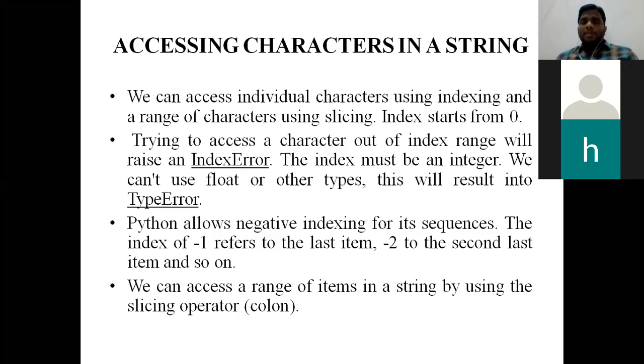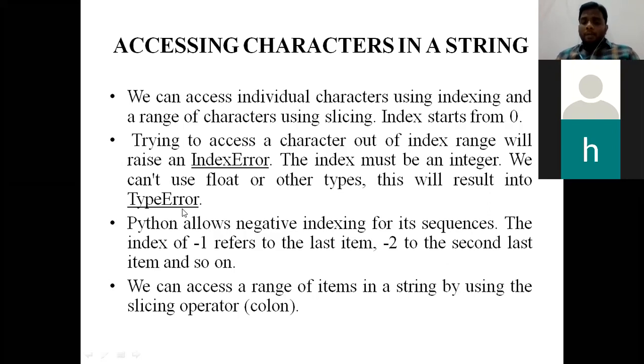Suppose there is a string called hello. For H the index value is 0, for E the index value is 1, and so on. For O the index value is 4, right? Suppose you are going to give any index value, we are going to start from left to right, and from left also we are going to start from 0. Clear? There are 2 types of error here. One is index error and one is type error.